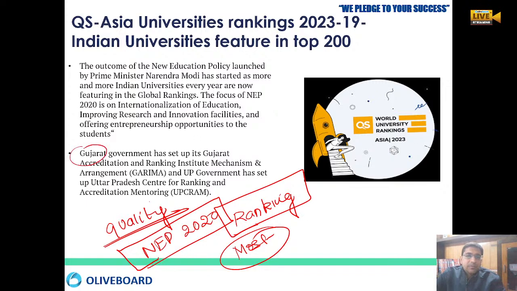Like Gujarat has set up their own Gujarat Accreditation and Ranking Institute Mechanism Arrangement, that is called GARIMA. Then UP has also set up its own Uttar Pradesh Center for Ranking Accreditation and Mentoring, that is UPCRAM. So we are all making efforts to improve the ranking and the quality of our universities throughout the world.